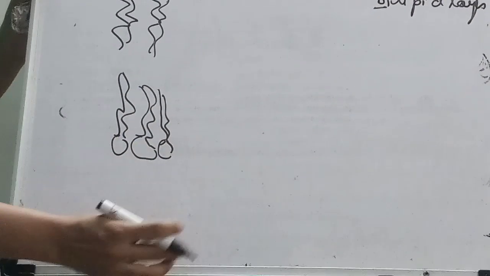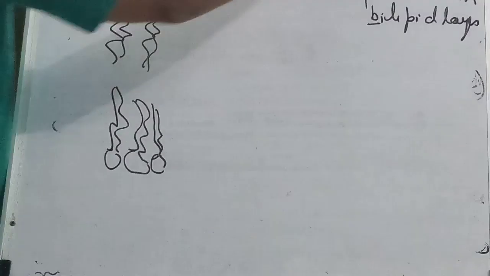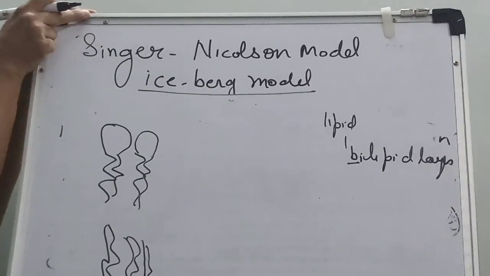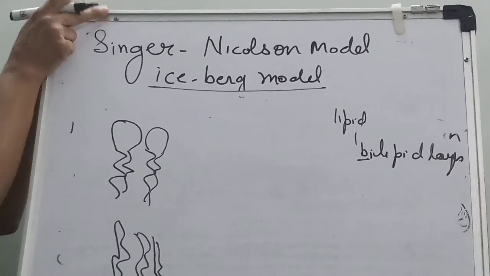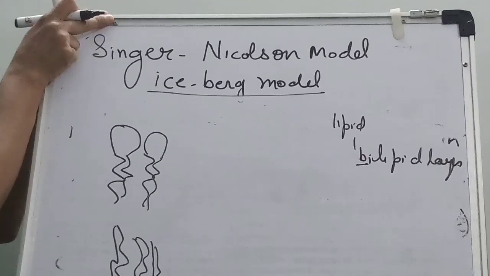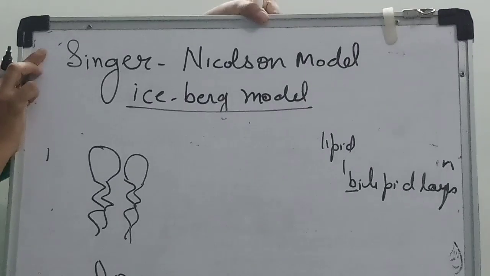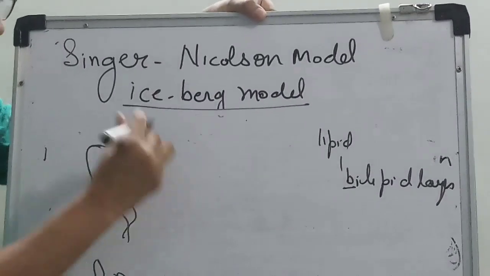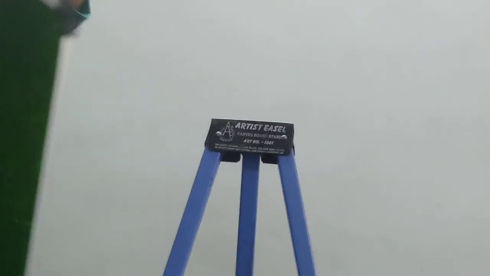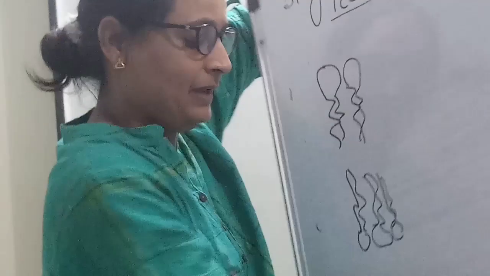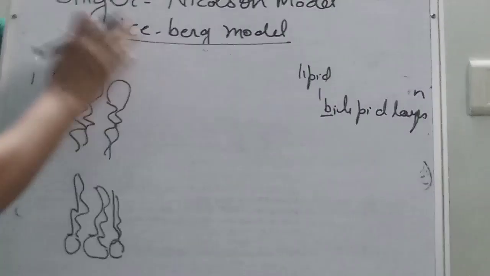I am just showing one point. Say this is a board, and this board has a boundary. This boundary has a lipid layer here. If I turn this board, which has the box part inside, you will get another lipid layer, which is inside towards the cytoplasm, and this one is towards the outside.